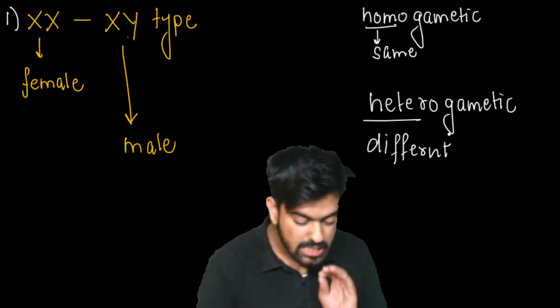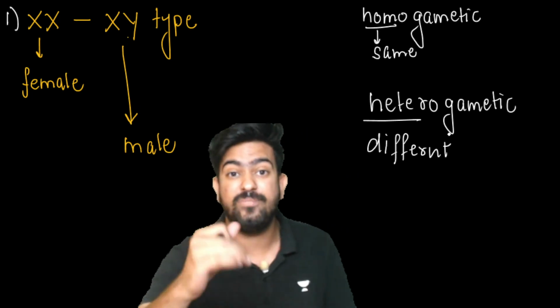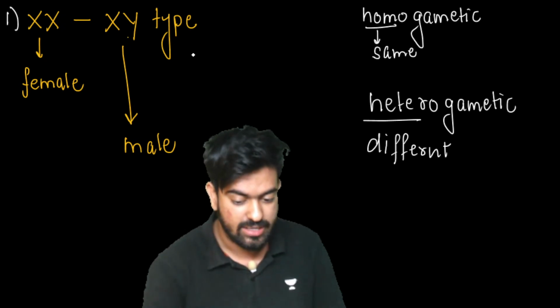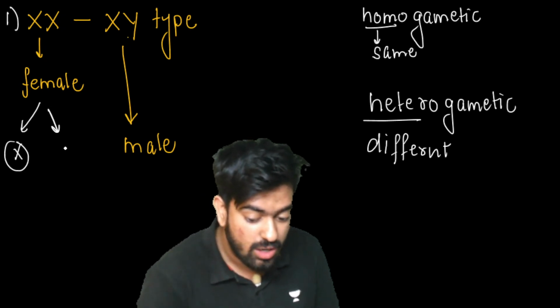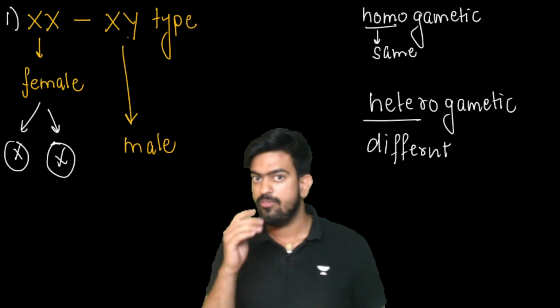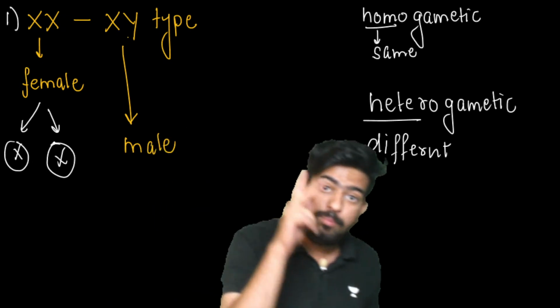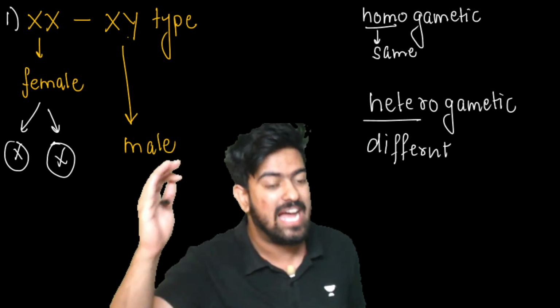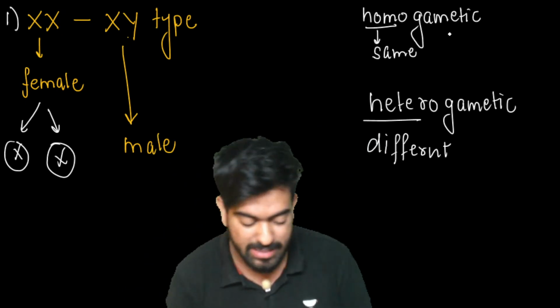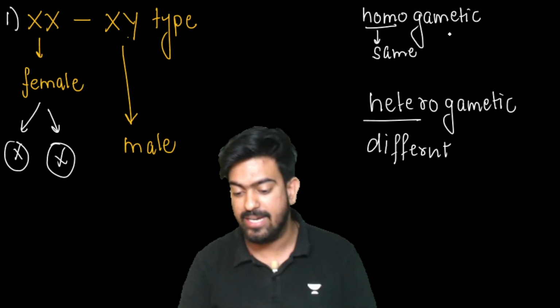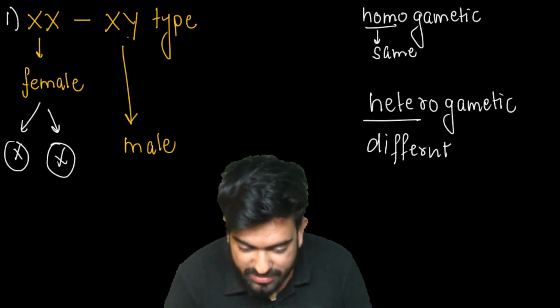So guys, see here. If female is going to make a gamete here, gamete will be of same type, yes or no? Female is going to make two gametes and both the gametes are going to have X and X chromosomes, right? So this type of gametes are known as homogametes. Only one type of gametes.